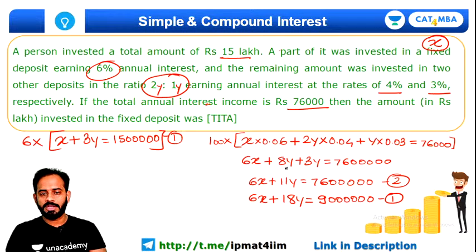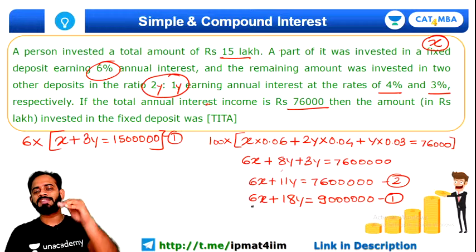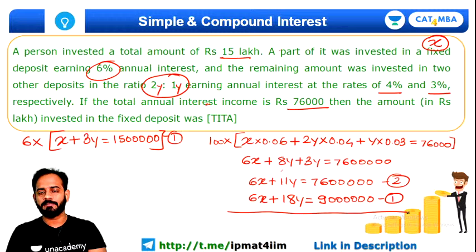So from here, if you subtract this, what will you get? Quickly tell me. From equation 1, you can subtract equation 2. What will you get? If you just subtract this, the 6x, 6x cancelled. So 7y will be equal to 14 lakh rupees, right? And y will be equal to 2 lakh rupees, isn't it?